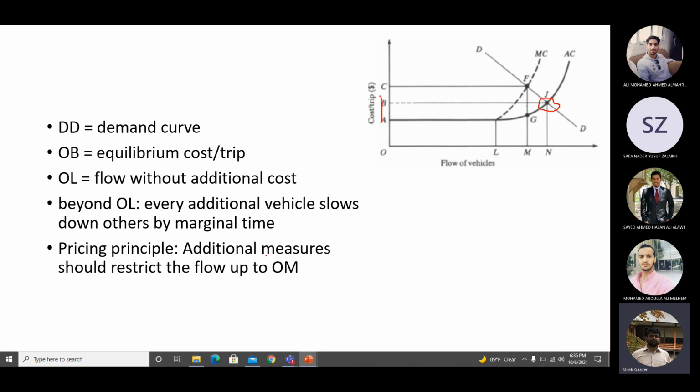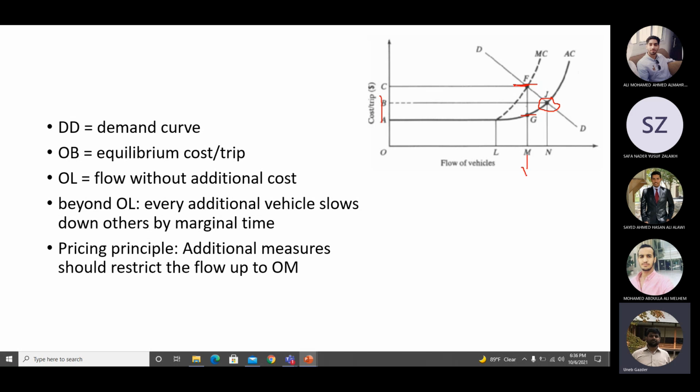Now the pricing principle says you should stop where the profit is maximum. Where is the profit maximum? When marginal cost becomes equal to average cost. Where is it happening?